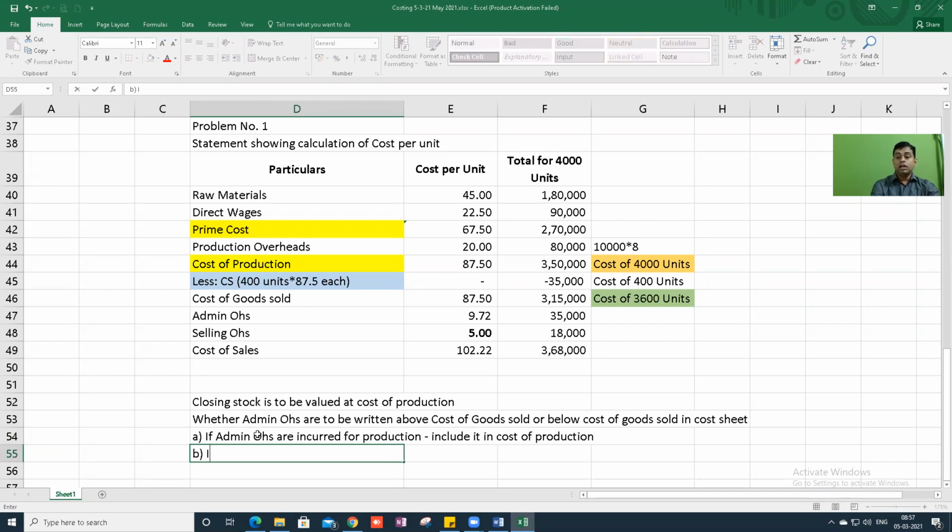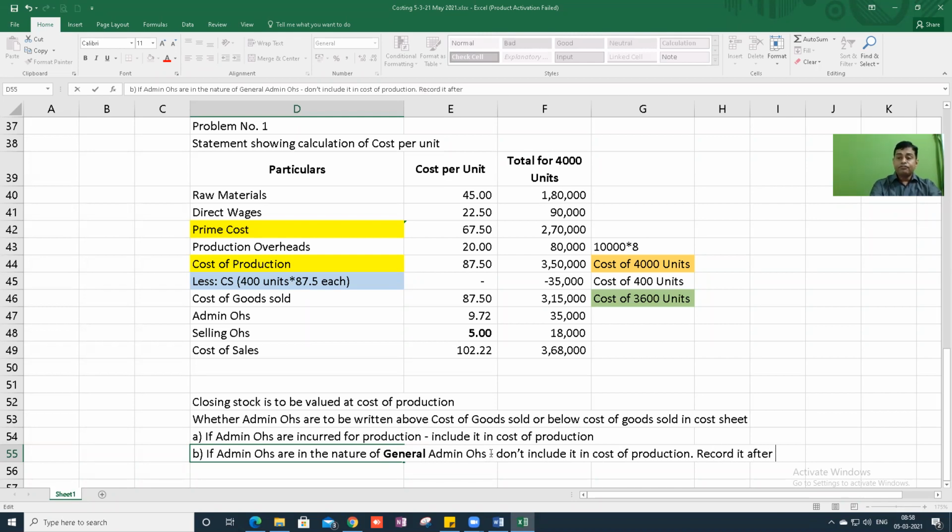B. If admin overheads are in the nature of general admin overheads, they used the word general, general admin overheads, don't include it in cost of production.